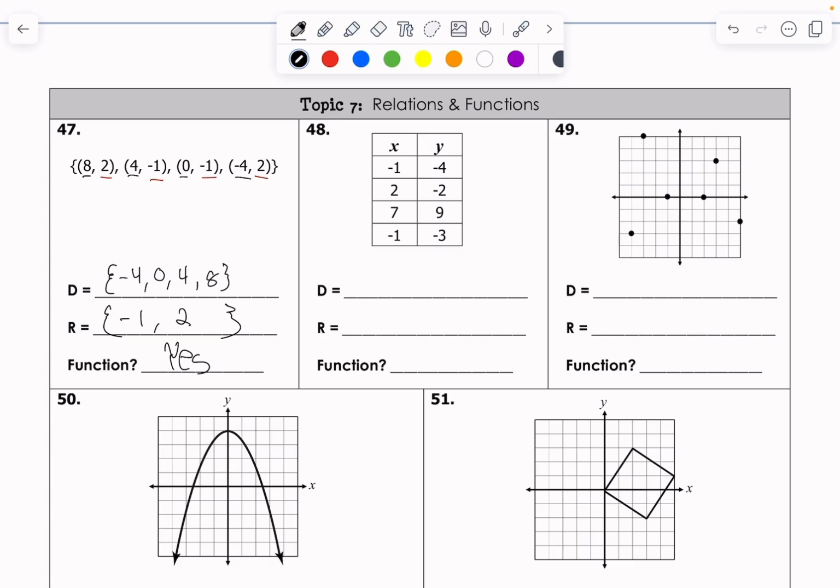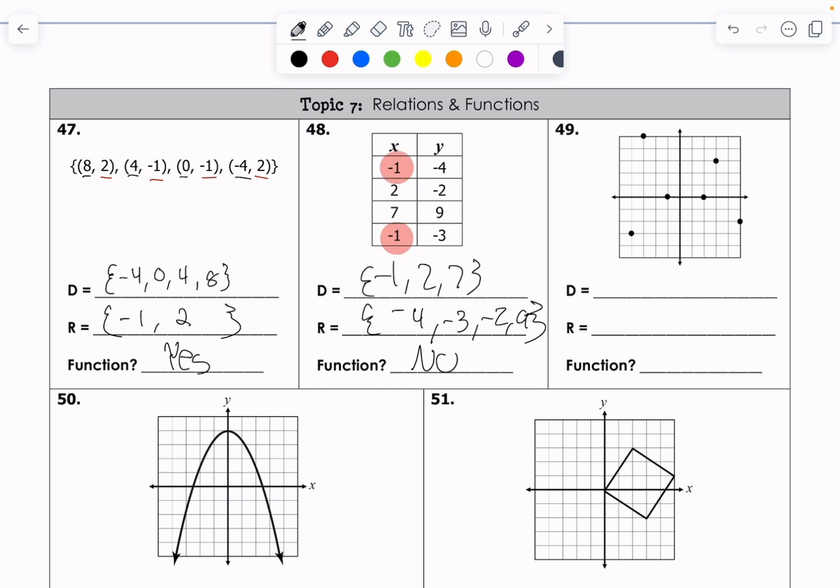Next up, 48, they give us a table. They say find the domain, range, and the function. For the domain, I'm looking at my x values. For the range, I'm looking at my y values. So I'm going to go over this pretty quick. We have negative 1, 2, 7. For the range, we should have negative 2, negative 4, negative 3, negative 2, positive 9. And it is not a function. Why? Well, because negative 1 repeats twice. Ain't no way that's a function.